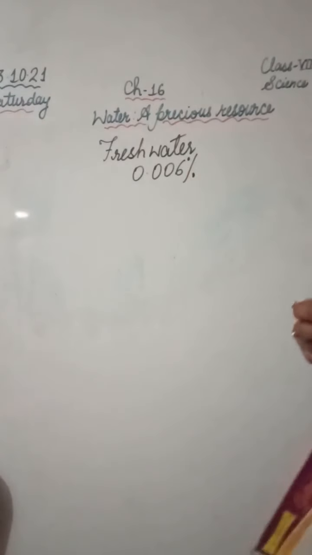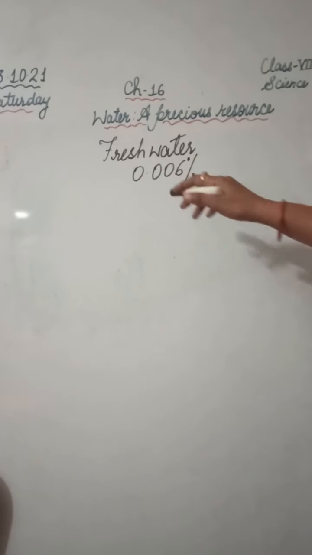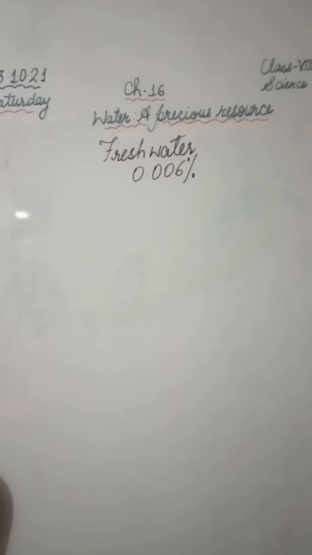It is a very small amount. Of all the water present on earth, only this much can be used by human beings, so we should take care of each and every drop of water. We call it fresh water.